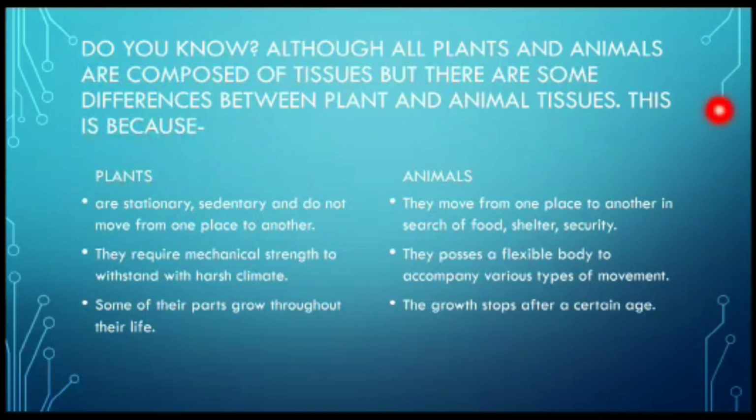This is because, definitely, animals and plants are made up of tissues, but since they are biologically different, the function of the tissue in the animal or in the body of plant will also be different on the basis of a few reasons.